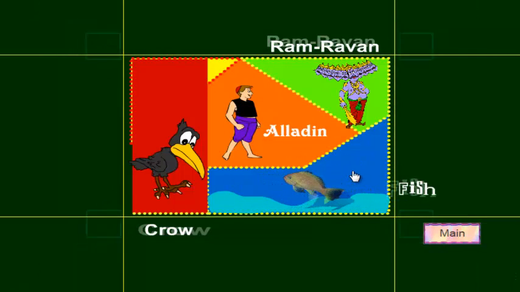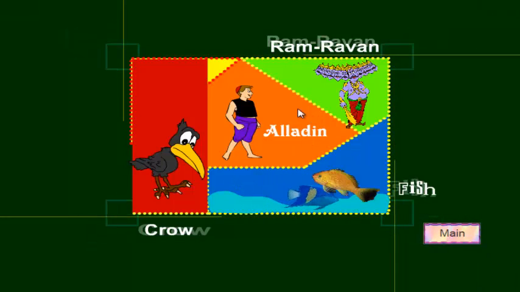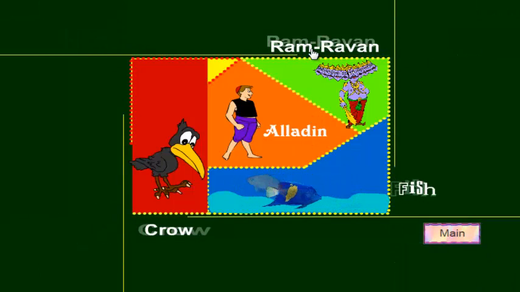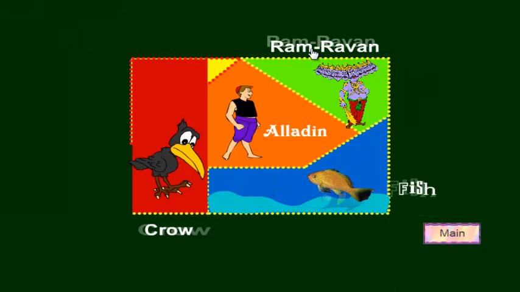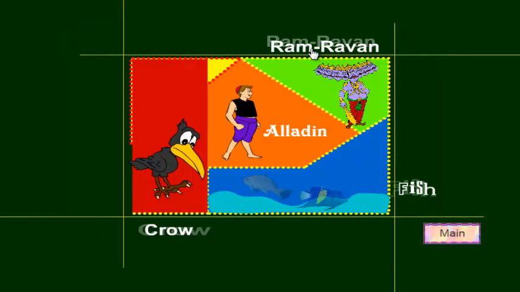In this game, all chapters are given, in which we select one or more topics and play the game Ram and Ravan.